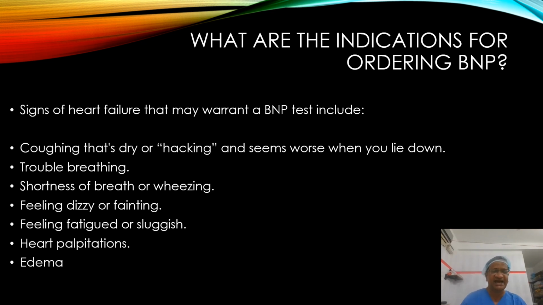Now, what are the indications? Sometimes we may think that this patient is a heart failure, but this patient is not classically presenting. He's having nocturnal cough, some nocturnal dyspnea, vague fatigue, breathing difficulty, plus ECG and echo are normal. All these things, confusion. So we can order NT-proBNP in these patients.